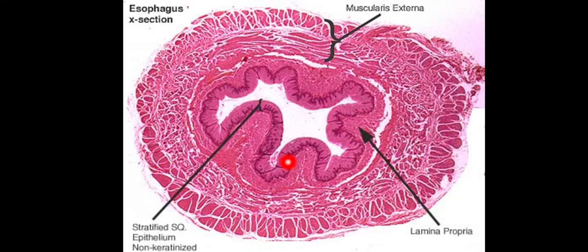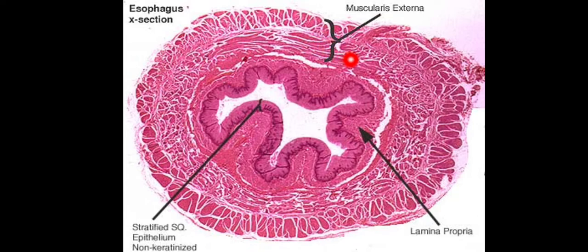So you can see this is the section of the esophagus which shows the star-shaped lumen, and then the stratified squamous non-keratinized epithelium, lamina propria, submucosa. Then this is the muscularis externa, which has the inner circular layer, you can see, and an outer longitudinal layer, which is present in this part of the muscularis externa.